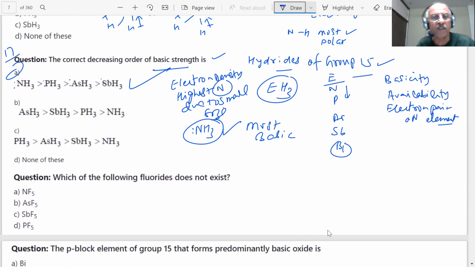Next question, student. Which one of the following fluorides does not exist? Question was asked in the paper, student. NF5, AsF5. Which cannot exist? You already know nitrogen can only form... It has only 2s and 2p.